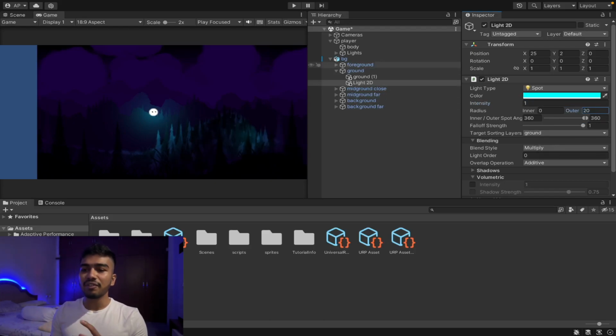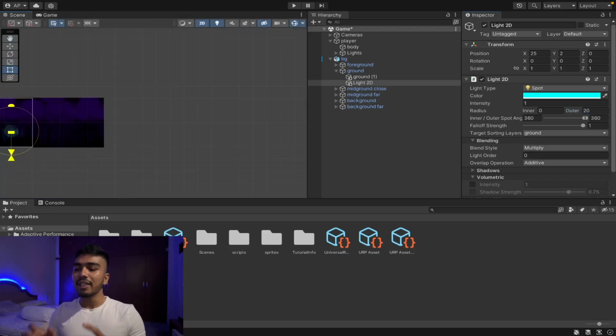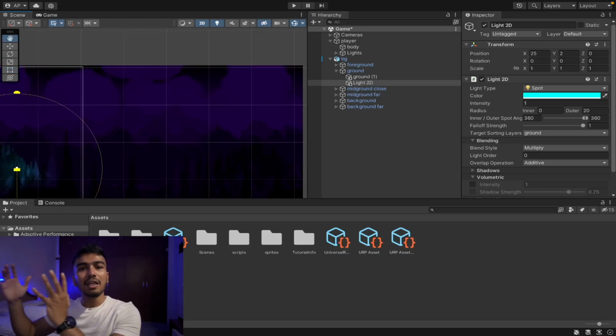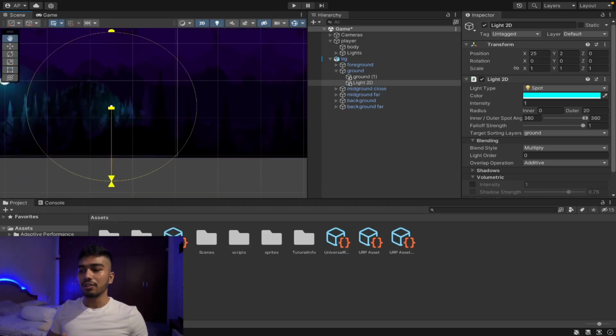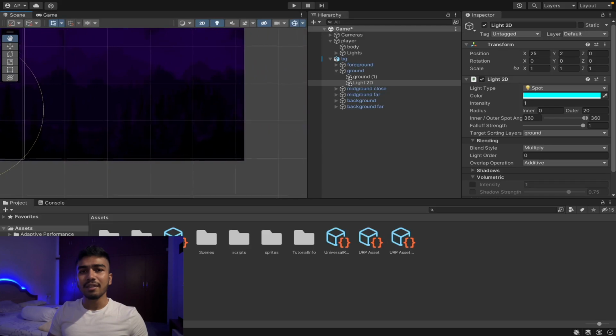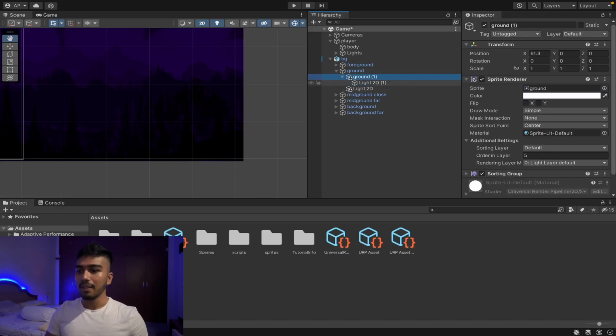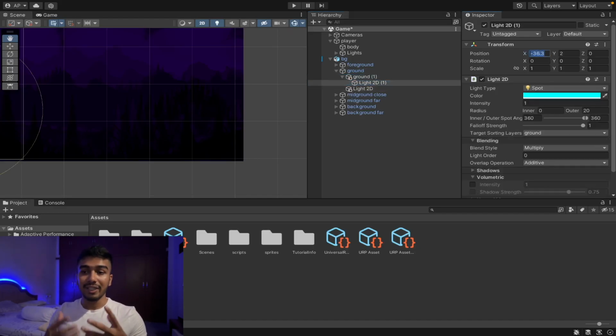But there is a problem. If we go to the scene view, we can see that only the first part of the ground layer is illuminated and the other copy we have isn't. So what we're going to do is duplicate the light, move it to the other ground layer, the child ground layer game object, and set the transform to the same thing as the original light. So this was for the ground layer.